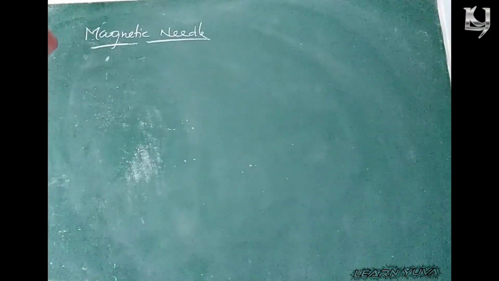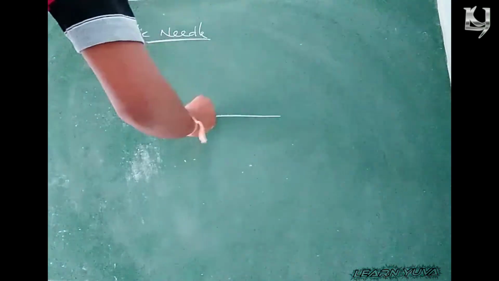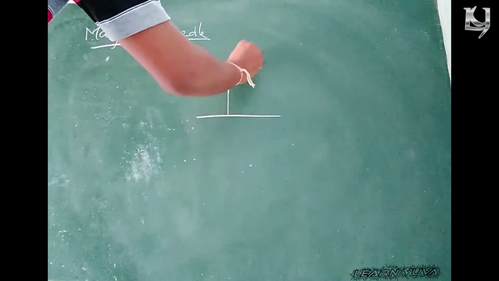Magnetic needle. Important. This magnetic needle is in the form of a bar, which is tapered from the center towards the ends, and this center is pivoted on a stand, and it looks like this.